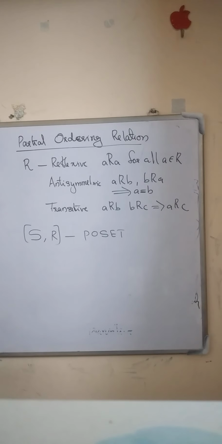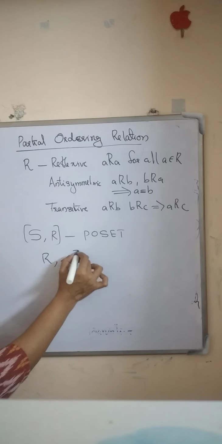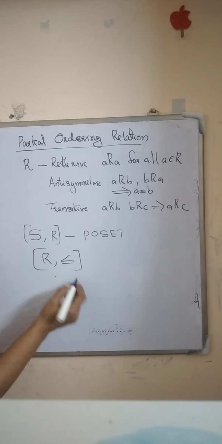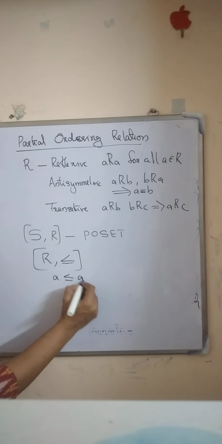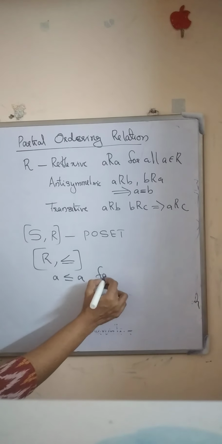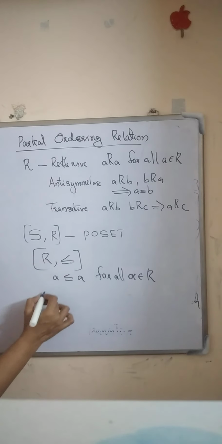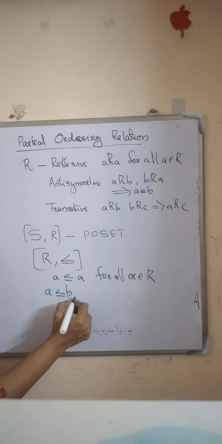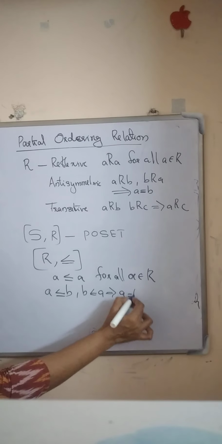Set of all real numbers. Consider the set of all real numbers together with the relation less than or equal to. Is it a poset? Definitely it's a poset because every real number is less than or equal to itself. Here also equality holds. So A less than or equal to A for all A belongs to the real number set. Also, if in a real number A less than or equal to B and B less than or equal to A, that definitely implies A is equal to B.